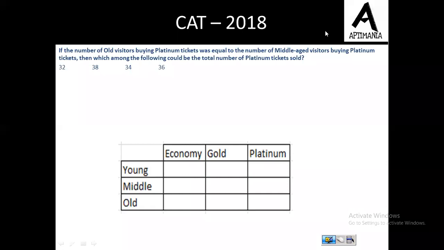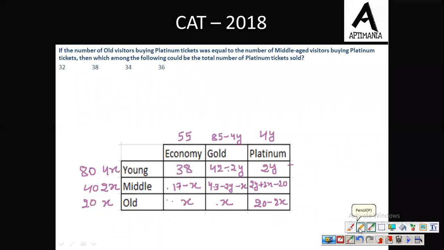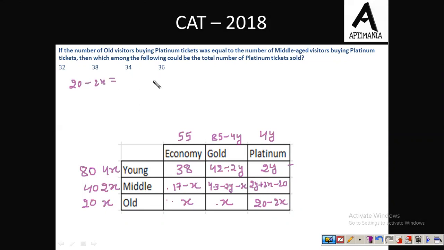Okay. So here is the first question. If the number of old visitors buying platinum ticket was equal to the number of middle-aged visitors buying platinum ticket, the number of old buying platinum, that is 20 minus 2x, is equal to number of middle-aged buying platinum ticket, so that is equal to 2y plus 2x minus 20. Then which among the following could be the total number of platinum tickets sold?